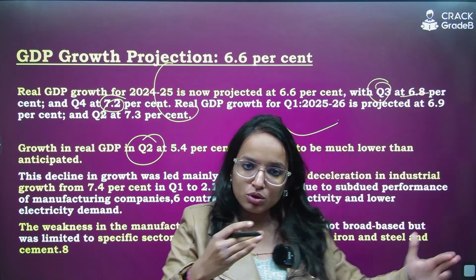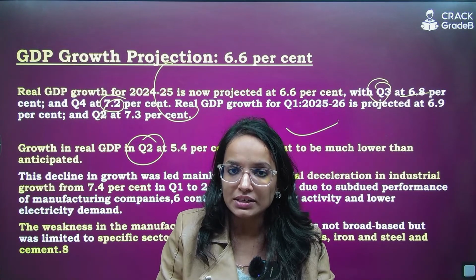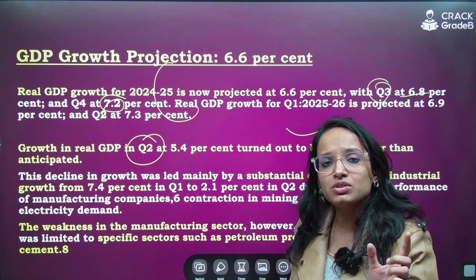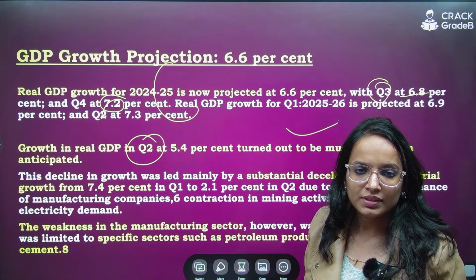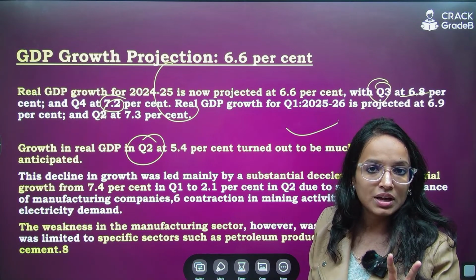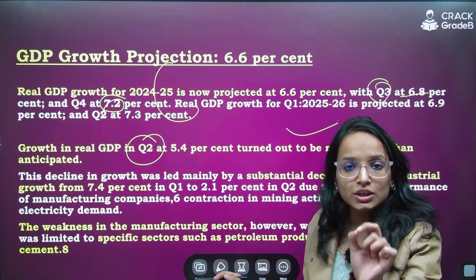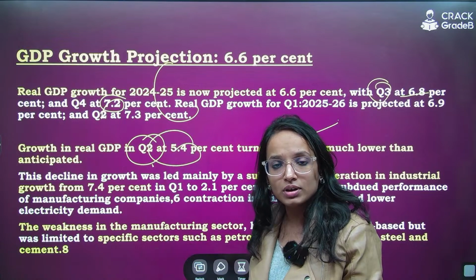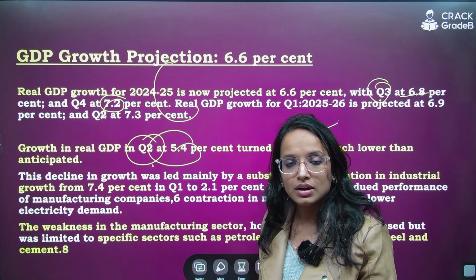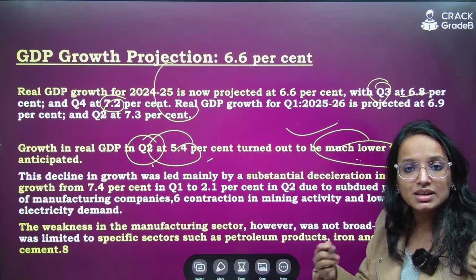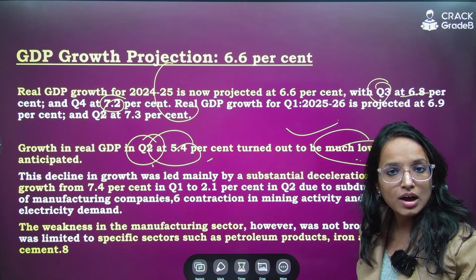But the previous growth, the trend which they have highlighted, which they have analyzed, is saying that the previous growth is not so satisfactory. They are concerned with the previous growth trend. It has not been satisfactory. They have clearly stated that the growth in the real GDP in quarter 2 was at 5.4% only, which was not sufficient, right? Only 5.4%, which is much lower than what has been anticipated. Are you getting my point?